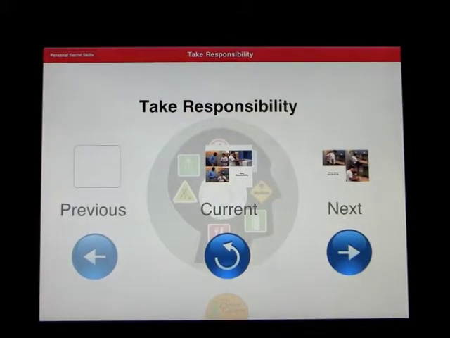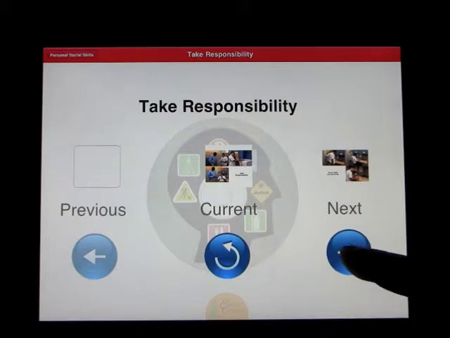So what happens now is you can actually learn about that entire video. You've watched a clip of how to take responsibility, and what it does now is it walks you through it step by step to reinforce the program. We're going to watch just a couple of these.